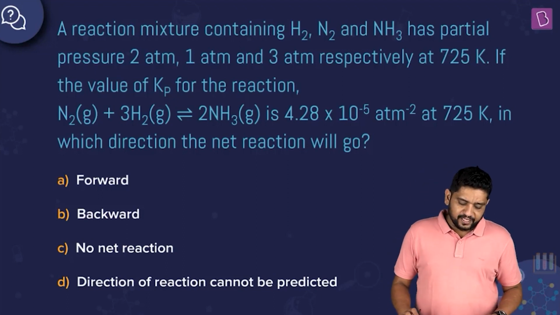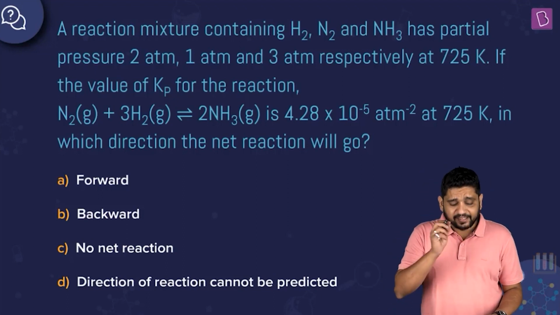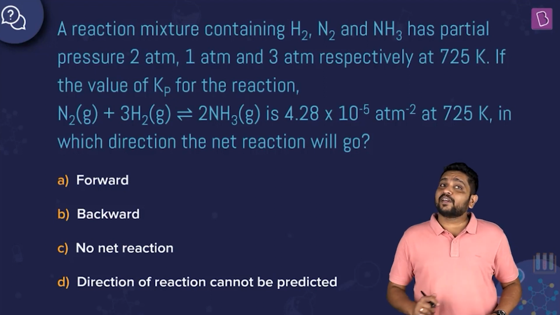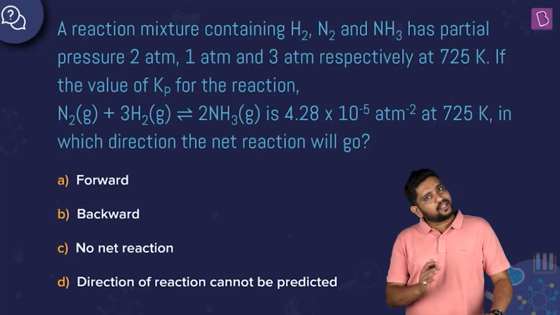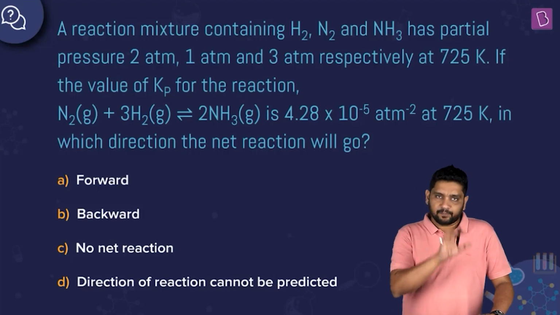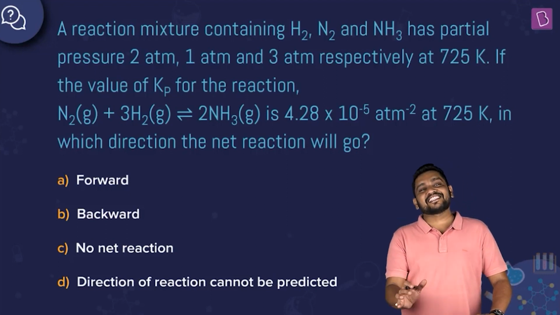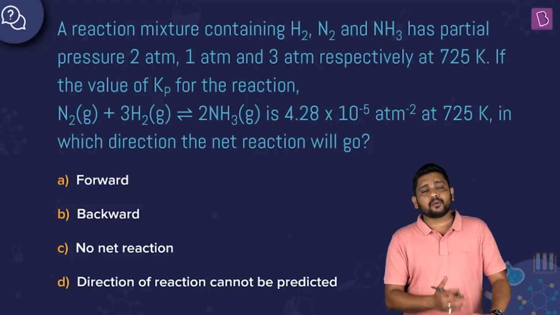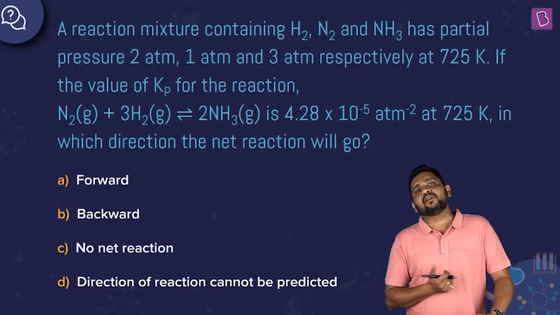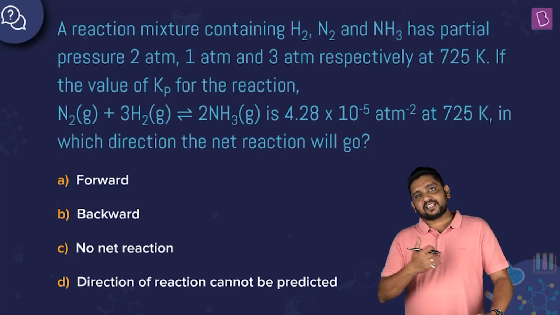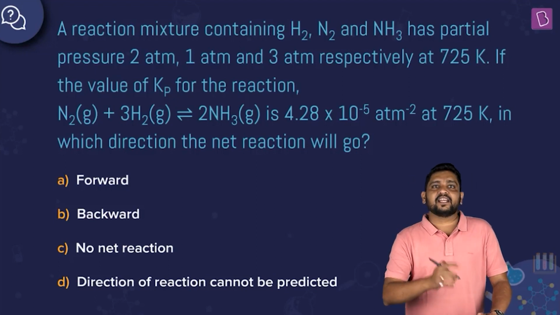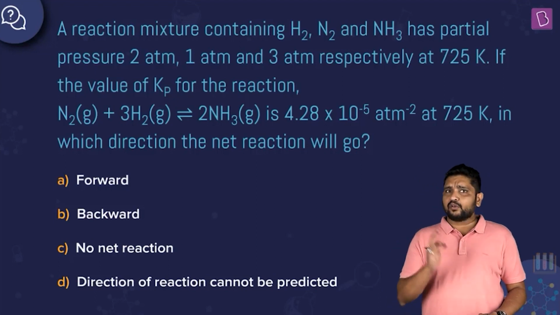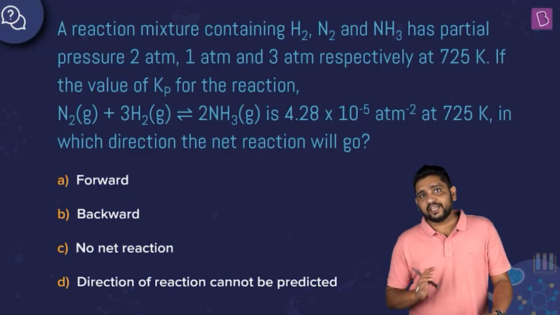So yeah, what is happening here is we have this reaction, their individual partial pressures at this point in time are given, and the Kp value is also given. So this is a reaction quotient based question, right? So we find Qp, which has the same form of writing as Kp. We calculate the Qp at this point in time. If it is greater than Kp, we know the net reaction will be in the reverse direction. If it is less than Kp, we know that the net reaction will be in the forward direction. If Qp is equal to Kp, we say it is already in equilibrium.